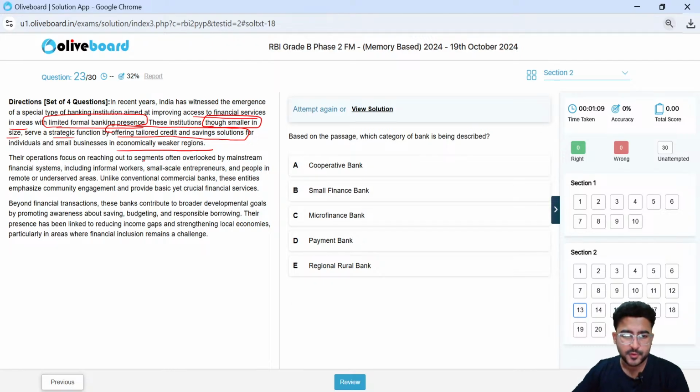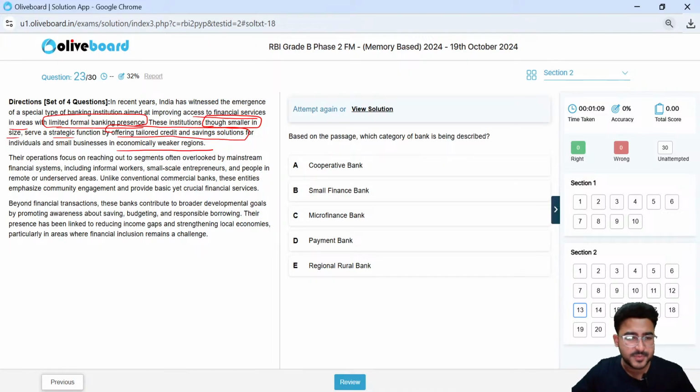Their operations focus on reaching out to segments often overlooked by mainstream financial system, including informal workers, small-scale entrepreneurs, and people in remote and underserved areas. Unlike conventional commercial banks, these entities emphasize community engagement and provide basic yet crucial financial services. Beyond financial transactions, these banks contribute to broader developmental goals by promoting awareness about savings, budgeting, and responsible borrowing.